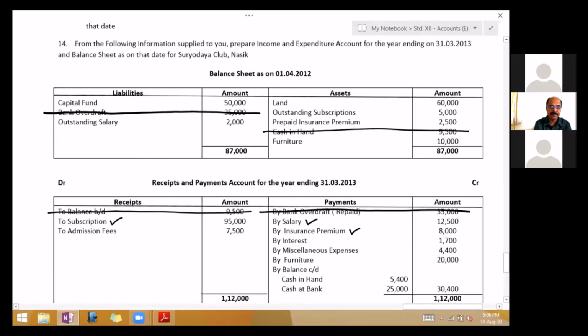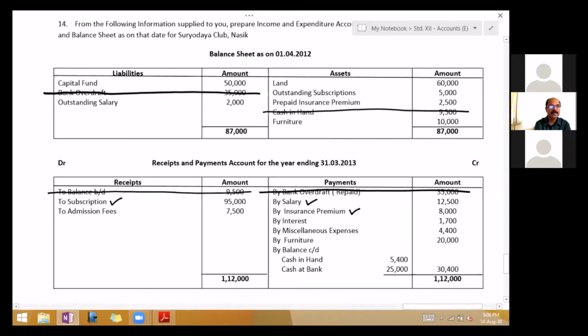as an asset. Receipts and payments. Balance brought down is cancelled. Subscription totally received this year. Out of that, there was outstanding of last year 5,000. Admission fee, income. Now take payments, which will be payment of expense or asset. Salary, insurance, interest, miscellaneous expenses. All these are expenses. Furniture is an asset.